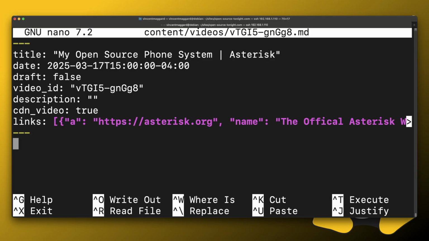I did a whole video on that, so you can check that out as well. I'll reference that. But the point is that I have that system set up to do Hugo as well, and I can automatically add a video.